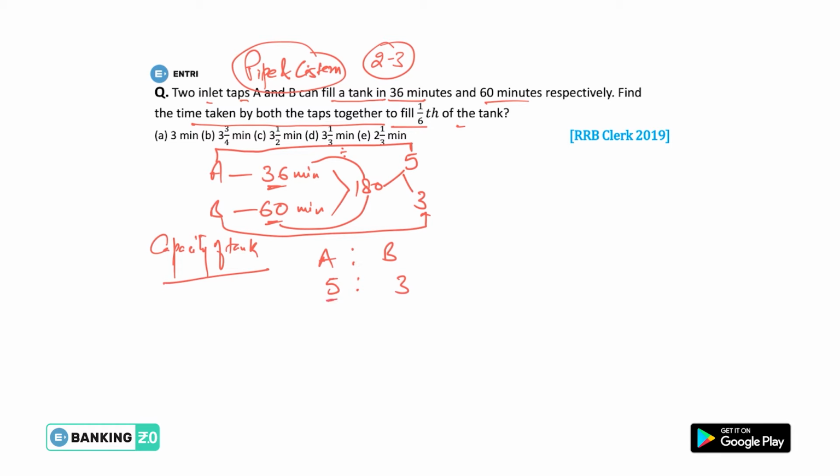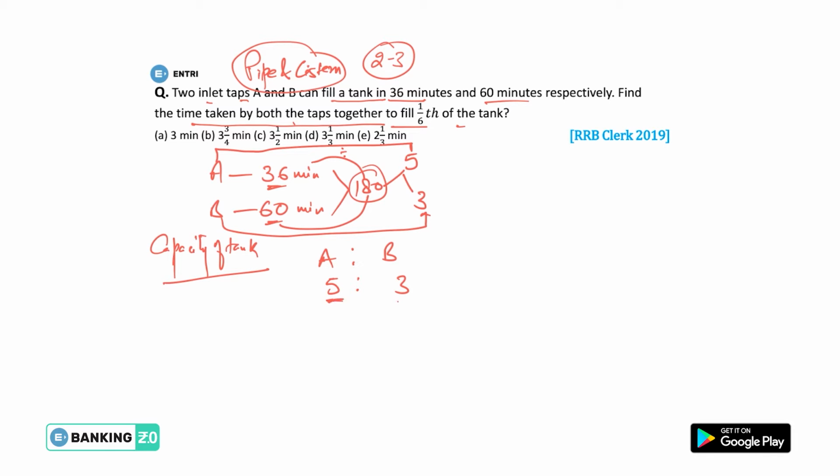So what does the 5 mean? Here the 5 means tap A can fill 5 liters of the tank in 1 minute, and the total capacity of the tank is 180 liters. Okay guys, find the time taken by both the taps together.